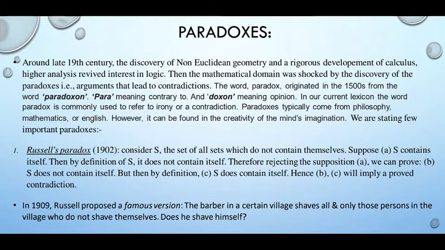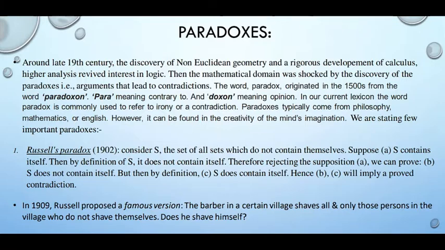Hello friends, in this second video of mathematical logic we will discuss different kinds of paradox. So what is paradox? Paradoxes are those kinds of sentences which are true as well as false. That means like proposition we can't conclude any direct result. So around late 19th century, the discovery of non-Euclidean geometry and rigorous development of calculus, higher analysis revived the basic interest in mathematical logic.